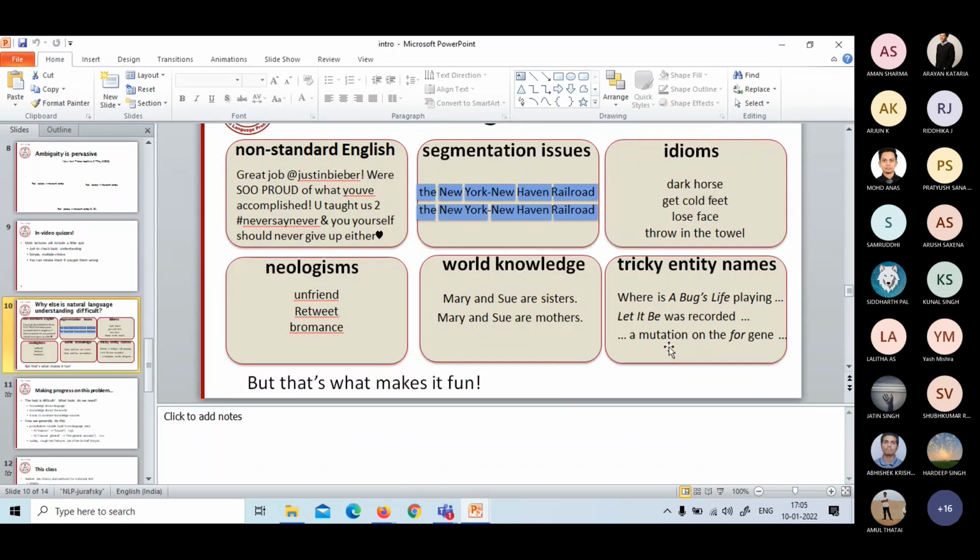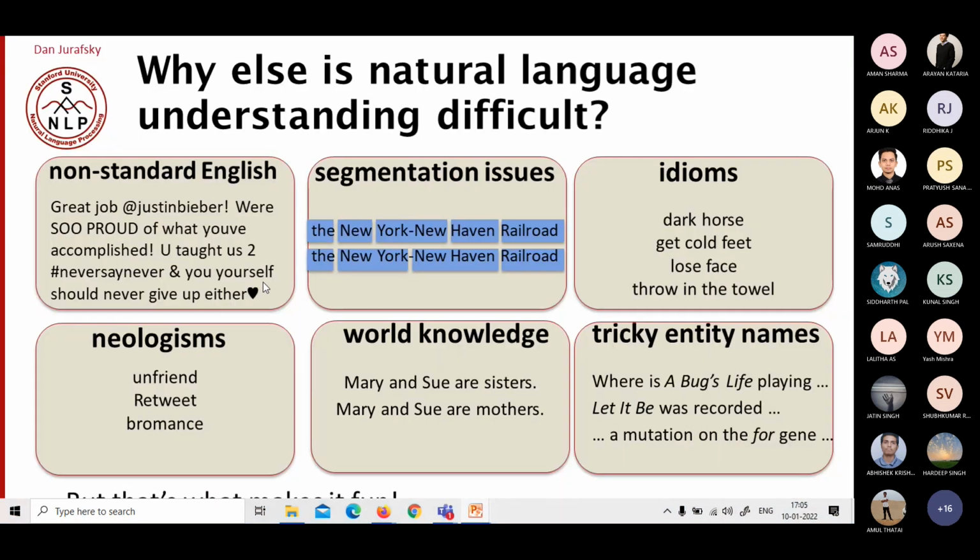If you look at it, other complications in understanding these include non-standard English. For example, somebody tweets or writes, "Great job at Justin Bieber." So what does it mean? I'm saying to this particular person, Justin Bieber, we are so proud. We don't use proper words because people started using short forms. Everyday life now goes in short form. People started using them on their own. They think it is a very prestigious way of using language, but it is actually not.